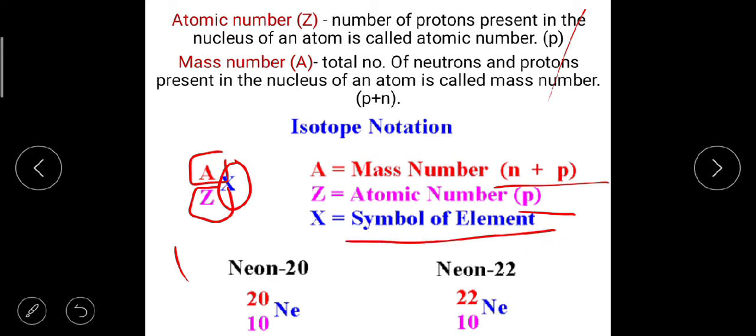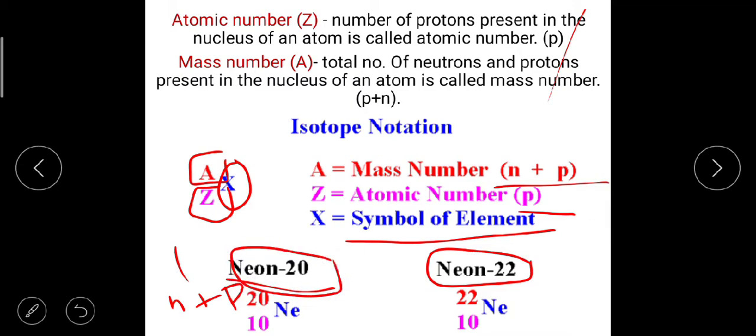For example, neon. Sorry, 10 is the atomic number, that is the number of protons, and 20 is the mass number, that is neutrons plus protons. This is neon 20. So the isotopes of neon are neon 20 and neon 22.